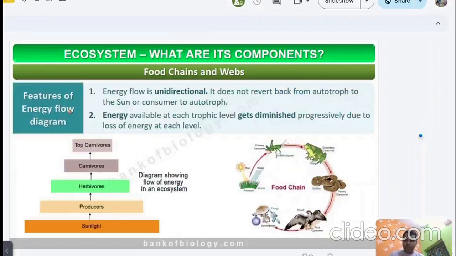That means what are the features of the food chain? The energy flow is unidirectional, from sunlight to producer, producer to herbivore, herbivore to carnivore, carnivore to top carnivore. And it does not revert back from the autotroph to the sun. That means it does not go from top consumer to producer, or autotroph to sun, or consumer to autotroph.